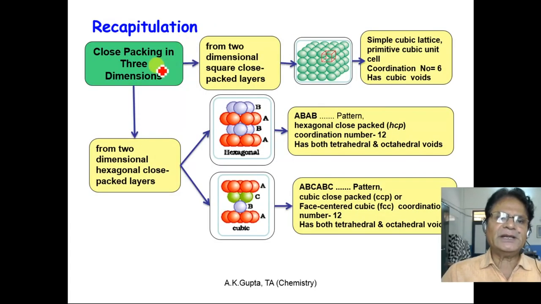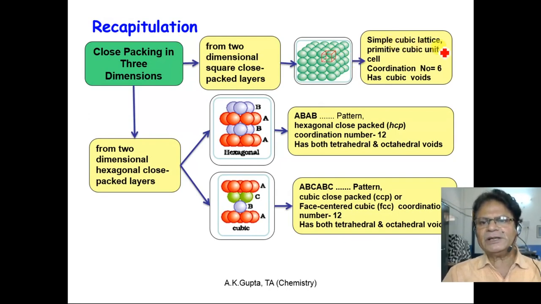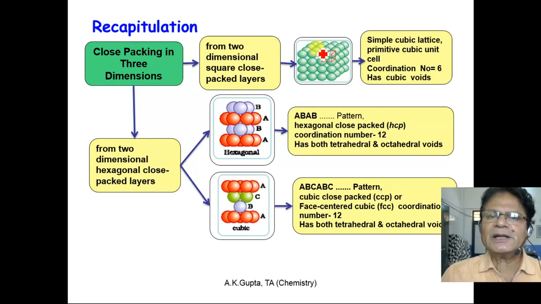Close packing in 3 dimensions. We can start from a 2-dimensional square close packed structure and then put one layer over the other. We'll get this structure. Here, this is a simple cubic lattice and a primitive cubic unit cell is formed. In this case, coordination number is 6. Take any particle. This particle is in contact with 1, 2, 3, 4. These are the 4 particles, 1 below it and 1 above it. So there are 6 particles.